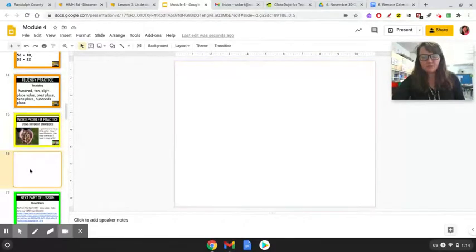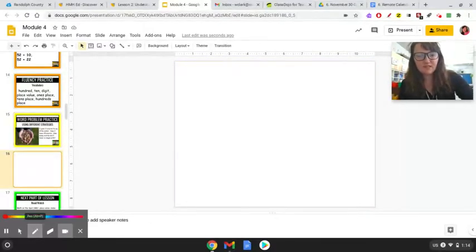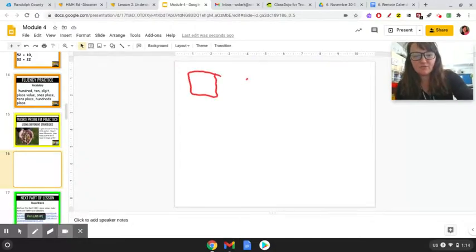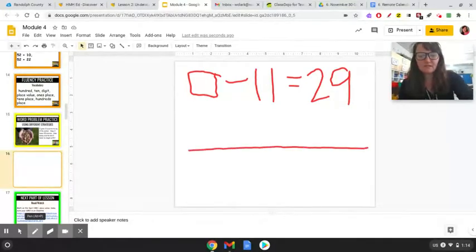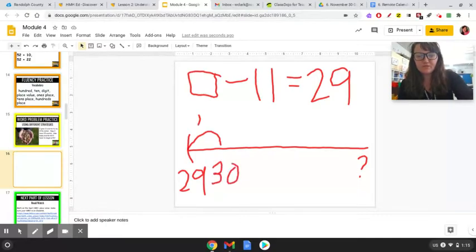Well, usually when you give it away, so he had something, mystery number minus 11 equals 29, because now she has 29 acorns. So now what we have to do is kind of work backwards. If we start at 29 and go up 11, we get to our mystery number. 29 plus 1 is what? 30, right? So we've done the 1.